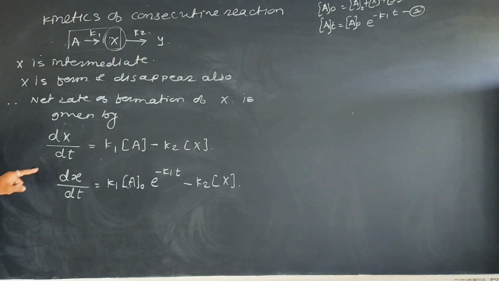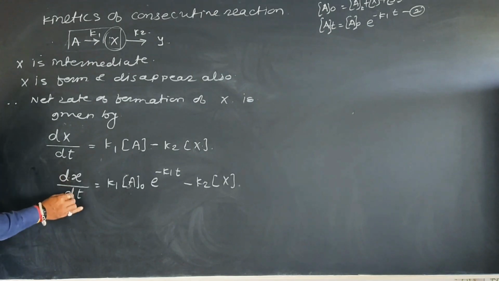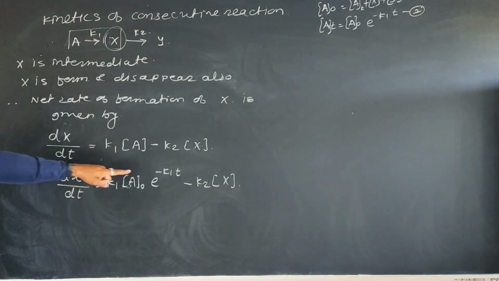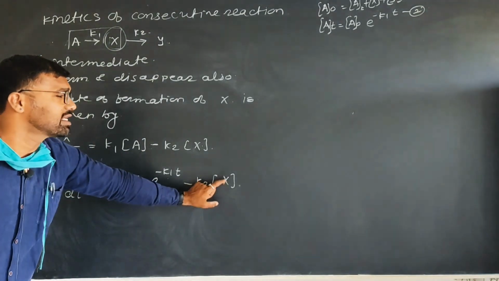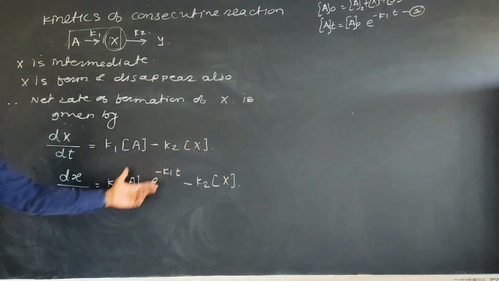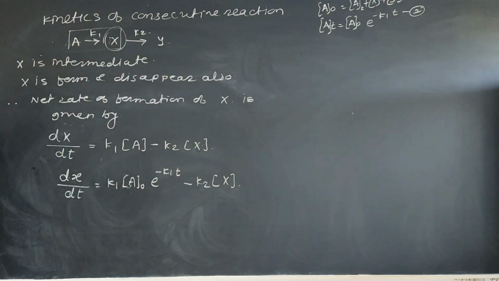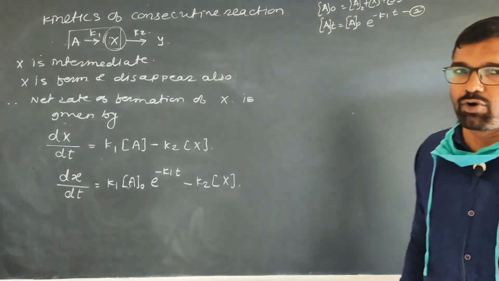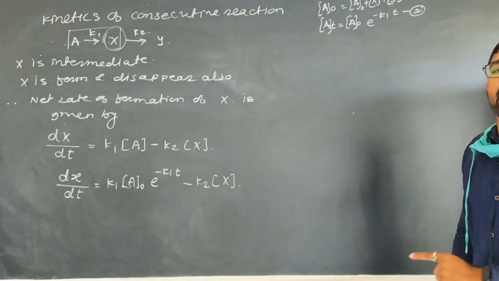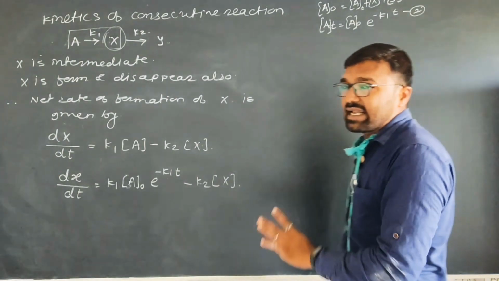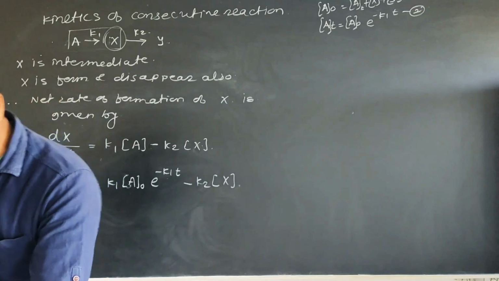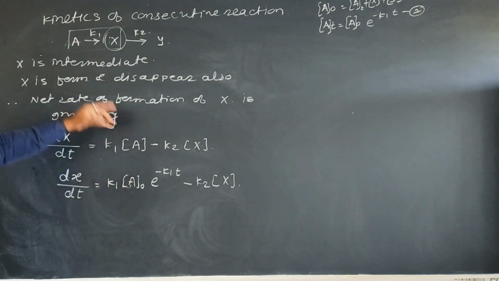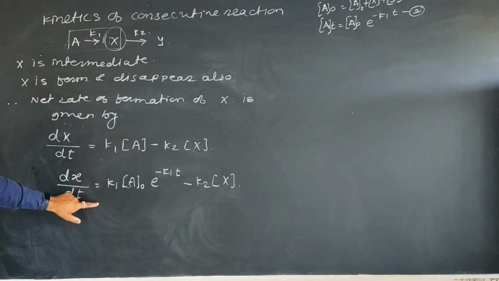Now if you observe this equation, dx upon dt, e raised to minus K1 t and X. To solve this equation to find the value of x, that is the concentration of x at time t, we integrate this equation within suitable limits. That integration is so long. If you want that integration, ask me on the WhatsApp group, I will provide you the whole PDF for this integration. In any references, the statement is given for this integration too, because in examination this integration is not important.